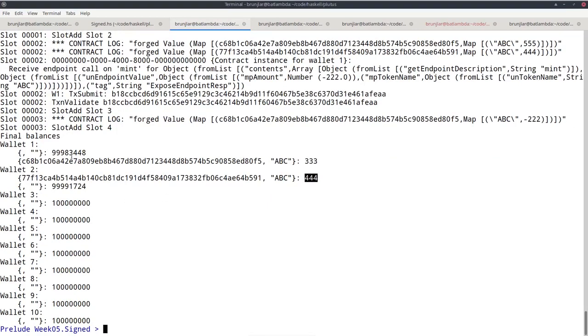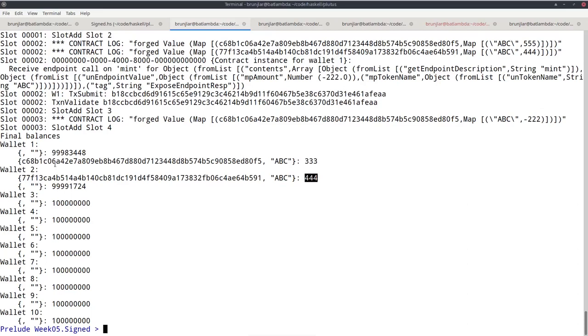However, note that now these are different tokens. They have the same token name, ABC, in both cases, but the currency symbol is different. That is because now we had a parameterized minting policy, and each wallet applies its own pub key hash to it. So the parameter is different, so the resulting script will be different, so the hash of the resulting script will be different, which is the currency symbol.